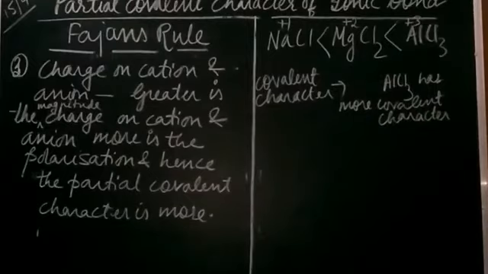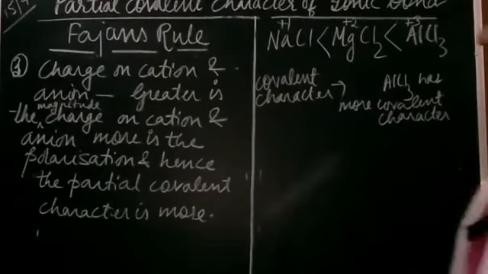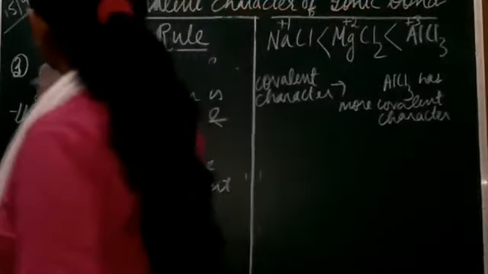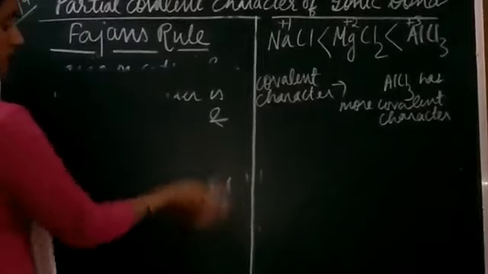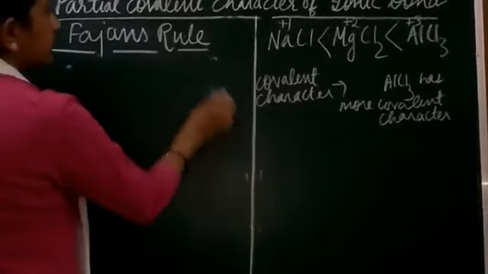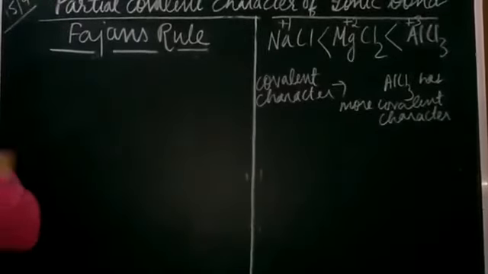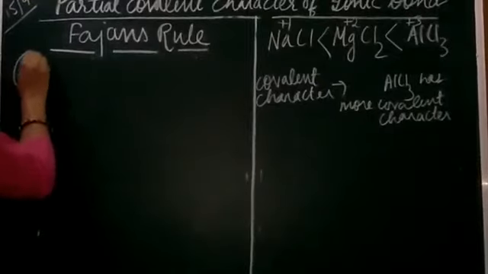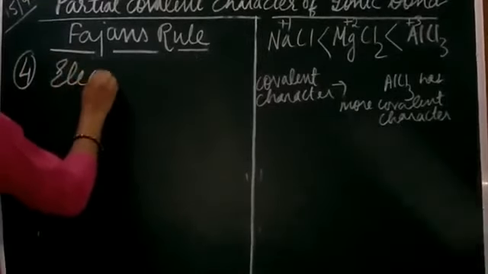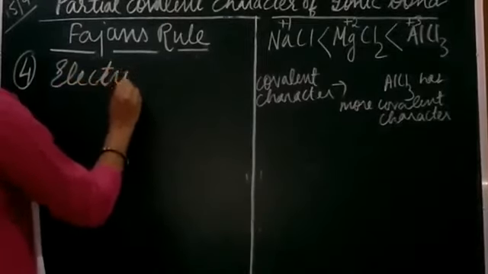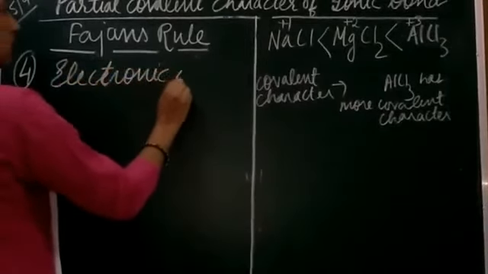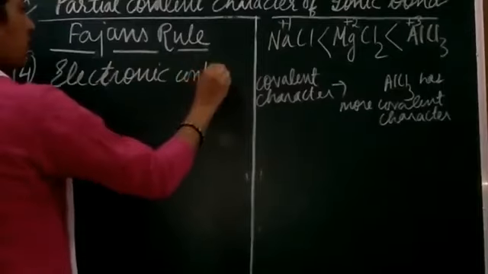Now students, next is the electronic configuration, right? The next factor which is going to affect the polarization is the electronic configuration.